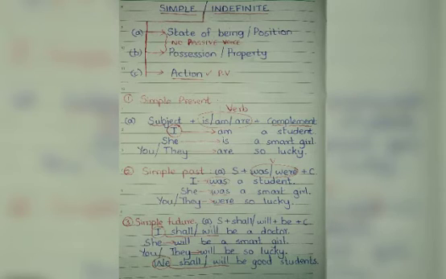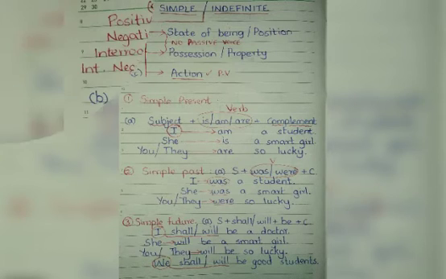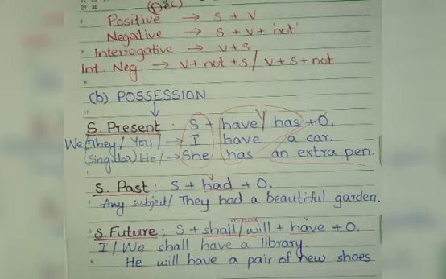So in these sentences, you might have observed that these sentences are in subject plus verb format. When they come to interrogative, the format will be verb plus subject. For example, I am a good student. I am is subject plus verb. I want to convert it into interrogative. That means I want to make a question. Then I can ask, am I a good student? So the pattern is changed from subject plus verb to verb plus subject.